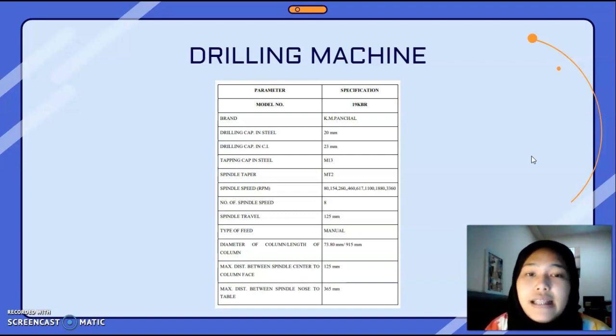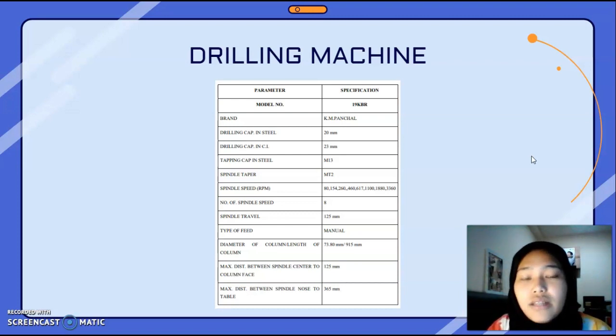Tapping capacity in steel is M13. Spindle taper is MT2. Spindle speed RPM: 80, 154, 260, 460, 617, 1100, 1880, 3360. Number of spindle speeds is 8.